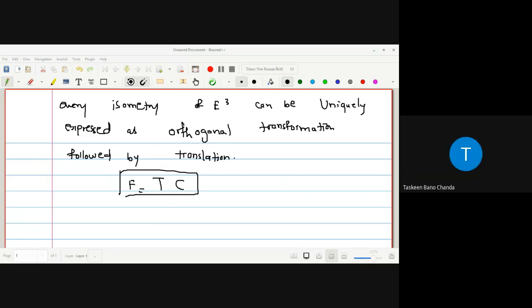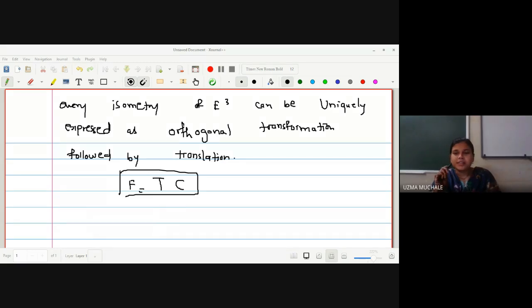Every rotation is an orthogonal transformation. Correct. Good one. I hope all of you are studying.